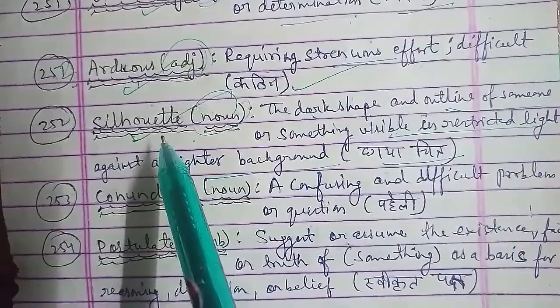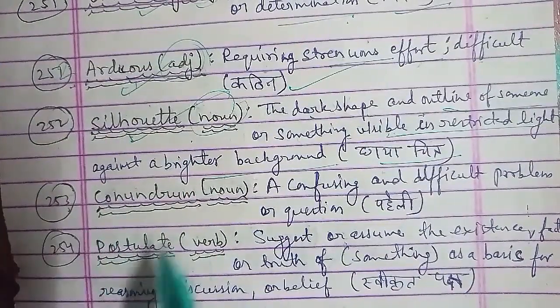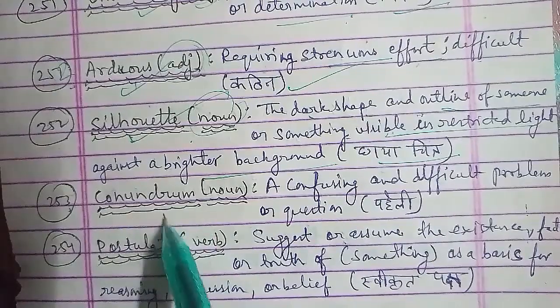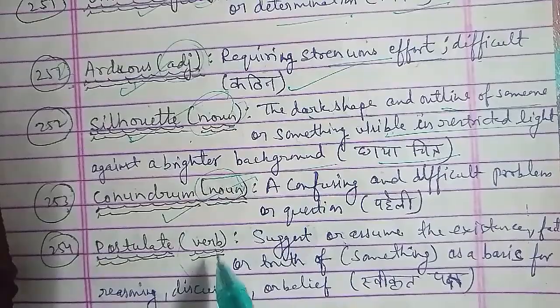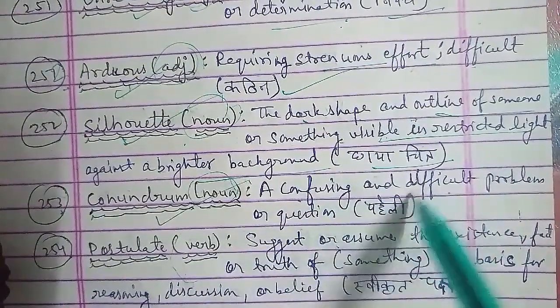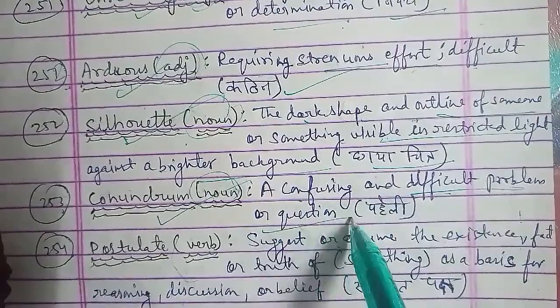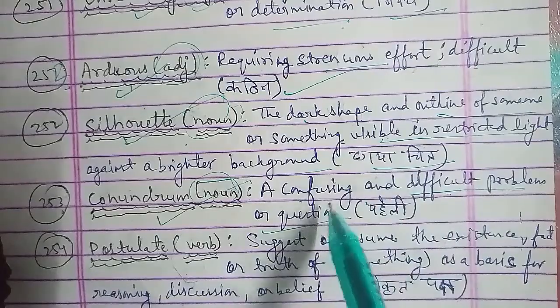Basically postulates are those things that can suggest, that can assume some existence, some fact जो actually exist कर रहे हैं, उन facts को जो शायद सही हैं भी, उनको on the basis of reasoning, on the basis of the discussion, on the basis of the belief that they can be discussed, and they are known as postulates. और अगर आप साइंस के स्टूडेंट हो तो आपने फिर postulates पढ़े भी होंगे।